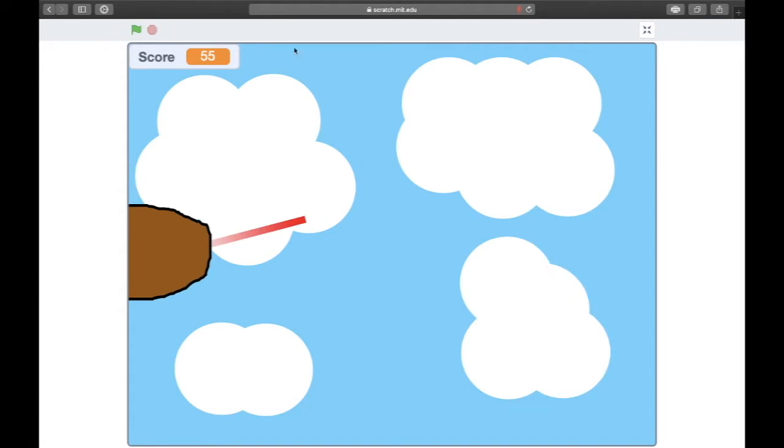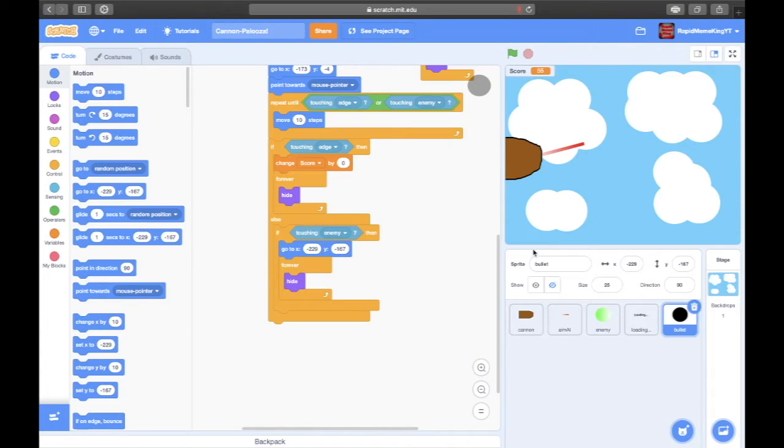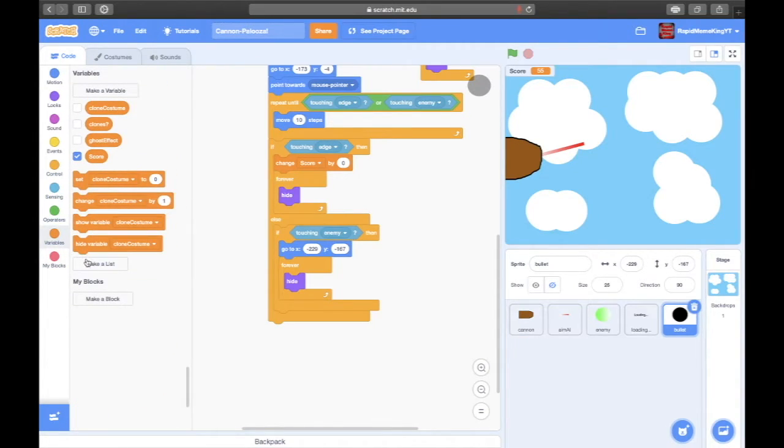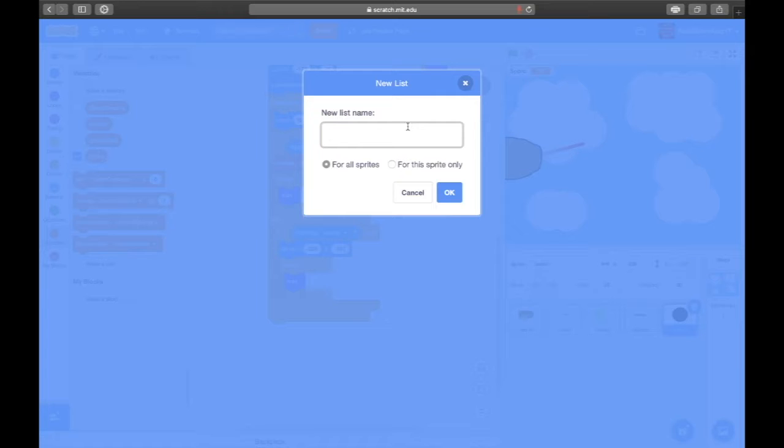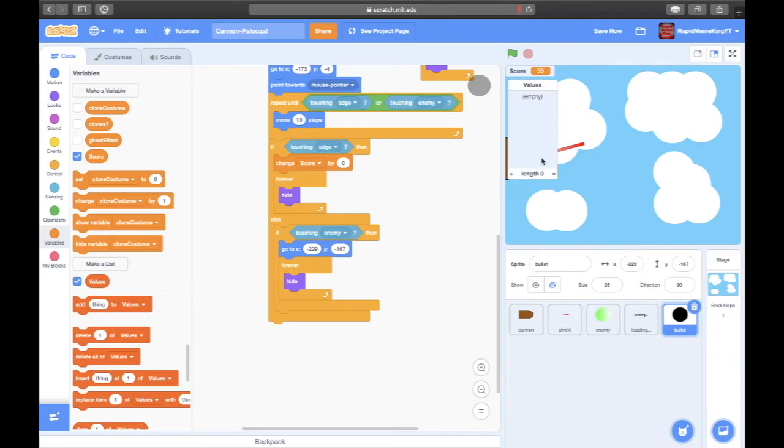So to cover that up, because it's not working correctly, we are going to make a real quick list saying scores or like values. Let's just say values. And we're gonna put the list right down here.